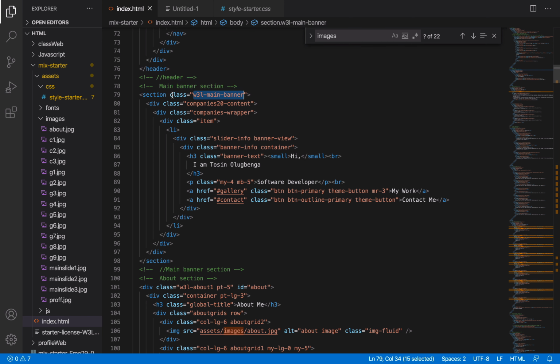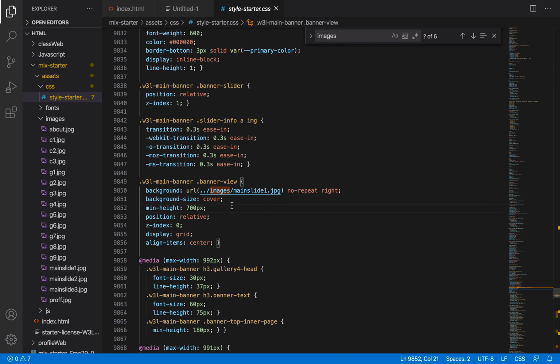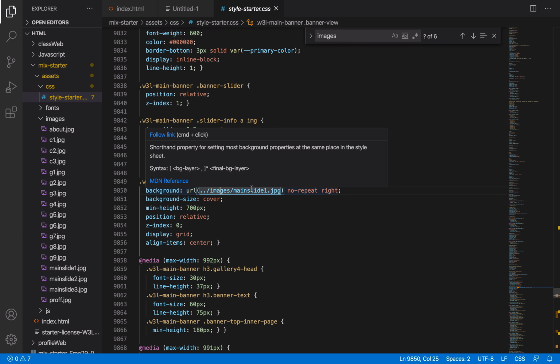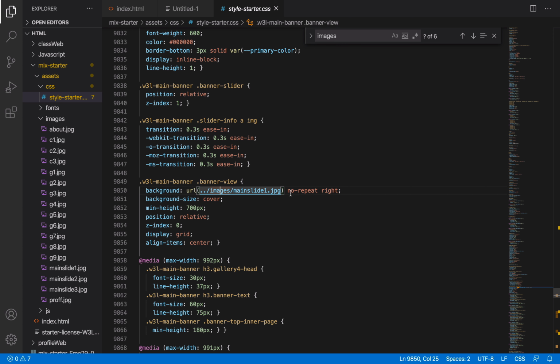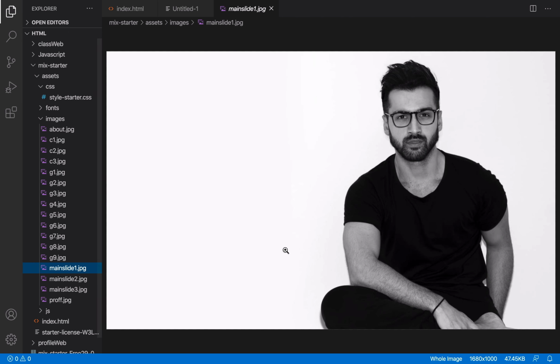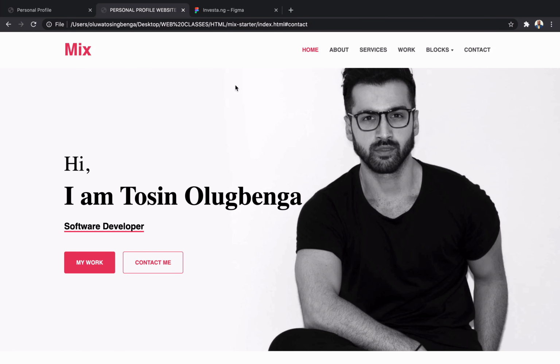It is placed as the background of this section, and from the style.css you can see that background URL is referencing this particular main slider image. No repeat means it should not repeat the image, and it should make sure it is floating. And the background size should cover the whole background. So this image you are seeing here is actually this image, and it's covering this whole background. All of this is the section.